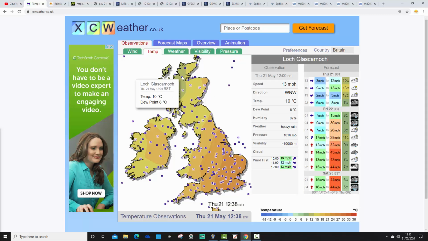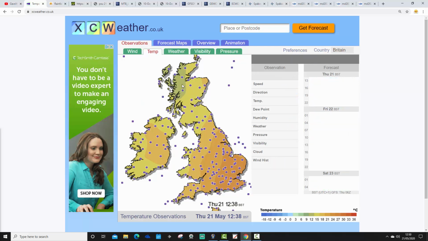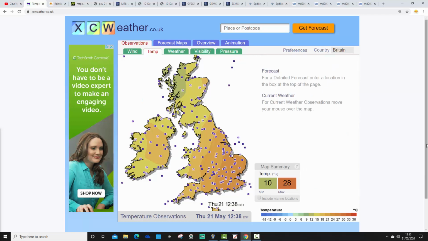Up in the northwest, it is a lot cooler up there. Glascarnock is at 10 degrees, and Tunnel Bridge is at just 11. That's a sign of things to come. By tomorrow we will all feel a lot cooler and fresher, but the warmth is hanging on by its fingertips down in that southeastern corner.